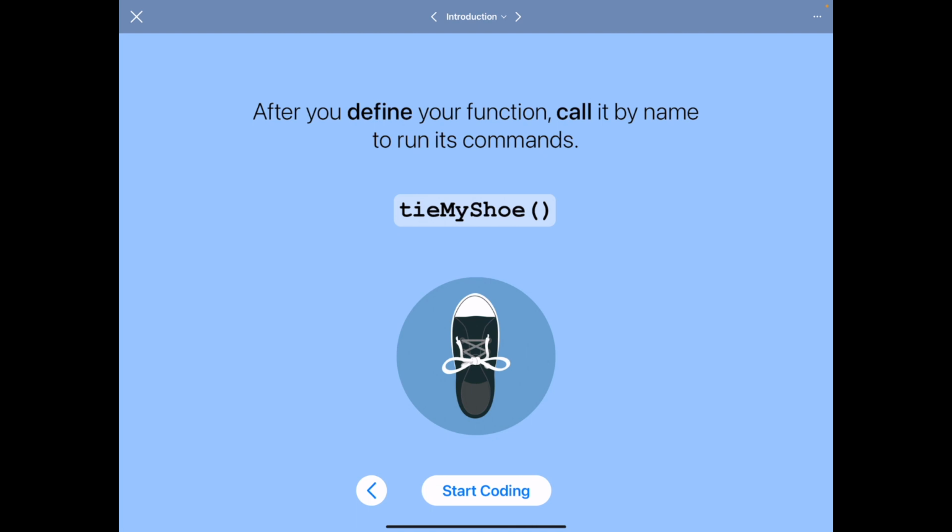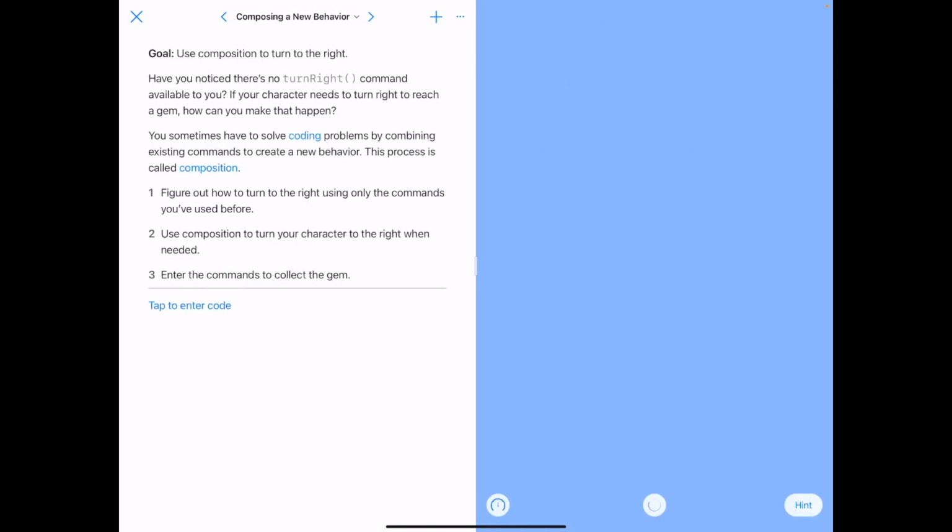Another example of a function that you probably are familiar with is when you were a little kid, your parents taught you how to brush your teeth. So they said, wet your toothbrush, put toothpaste on there, brush your teeth, spit out the toothpaste, rinse your mouth, and so on. They gave you this whole set of instructions. But once you learned that and they defined what the set of instructions for that task called brushing your teeth, whenever it was bedtime, they'd say, brush your teeth. That's a function that describes all of the steps necessary to brush your teeth. It's just called brush your teeth, and it's all the things you have to do.